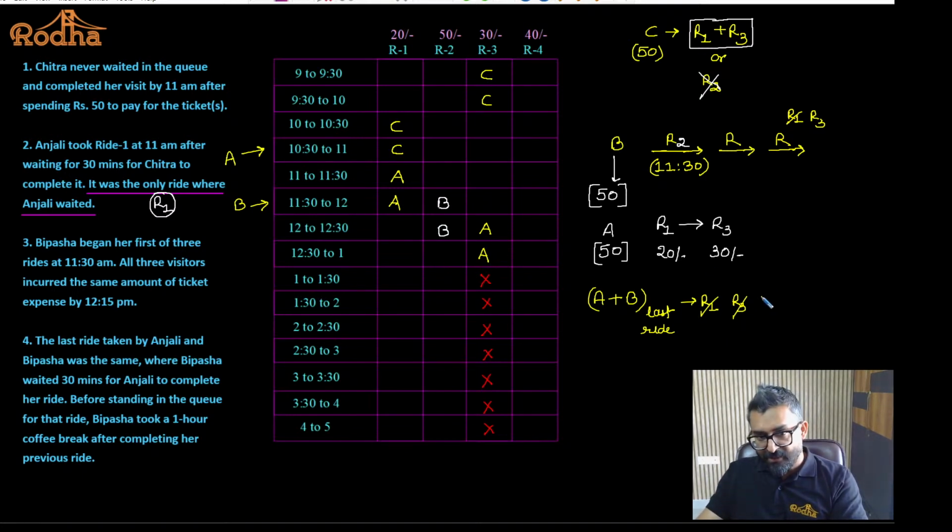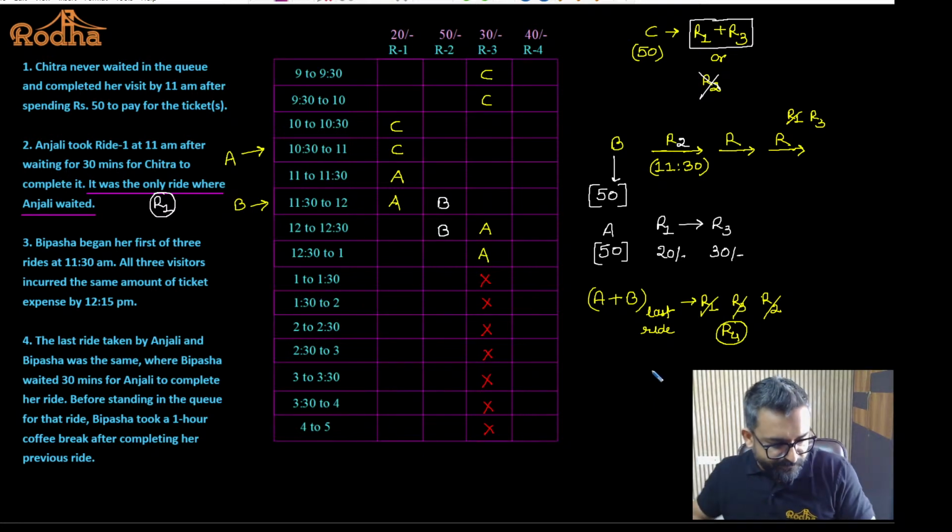Cannot be R2. Why? Because Bipasha is going to take 3 rides. And if this is the last ride, Bipasha will not take any more rides, and Bipasha cannot take the same ride one more time. I hope you are getting it. So that means the last ride of Anjali and Bipasha is definitely going to be which ride? R4.